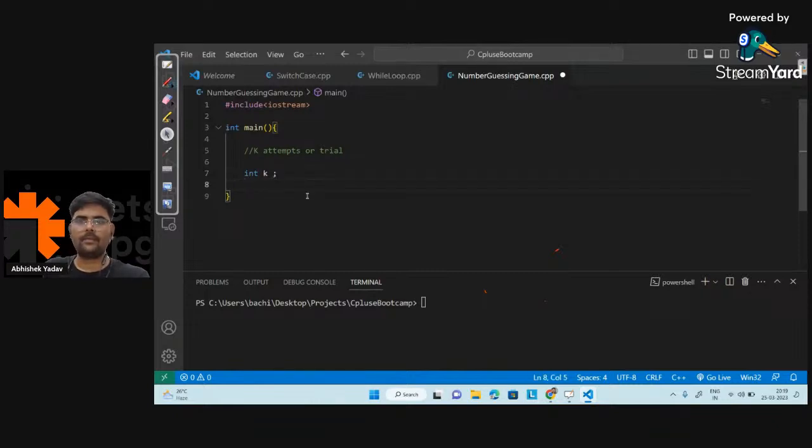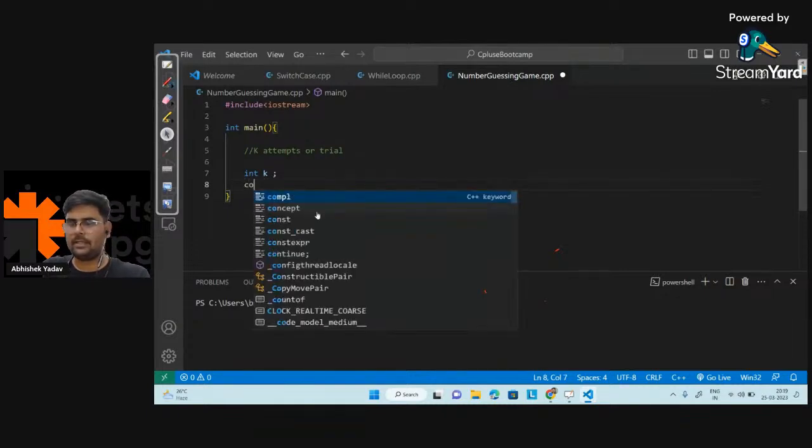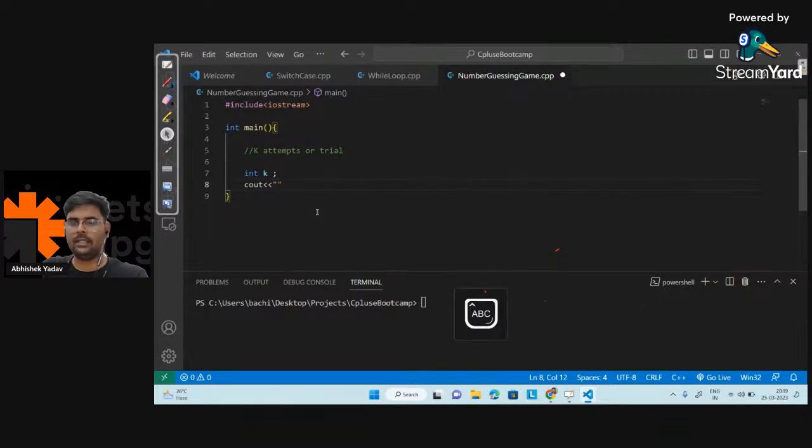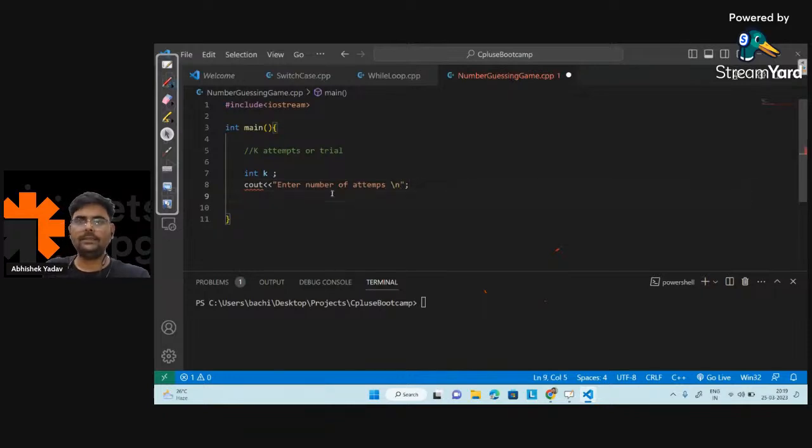Then cout, let's print a message, enter number of attempts, and let's use \n to move to the next line.